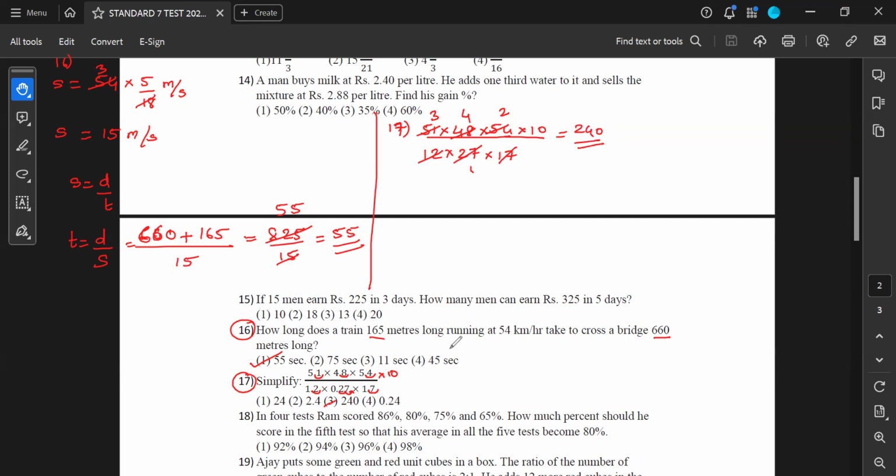In fact, even without solving, you can say that 240 is the correct answer. I'll tell you why. Because your options are either 24 or 2.4 or 240 or 0.24. One thing is clear: 51 is greater than 12, so the numerator will be greater than the denominator. 48 is also greater than 27, and 54 is also greater than 17. So every time the numerator is a bigger number. When you multiply these bigger numbers by 10, your answer is definitely going to be a multiple of 10, and the multiple of 10 over here is 240 alone, nothing else. So even without solving, you can say that 240 is your correct answer.